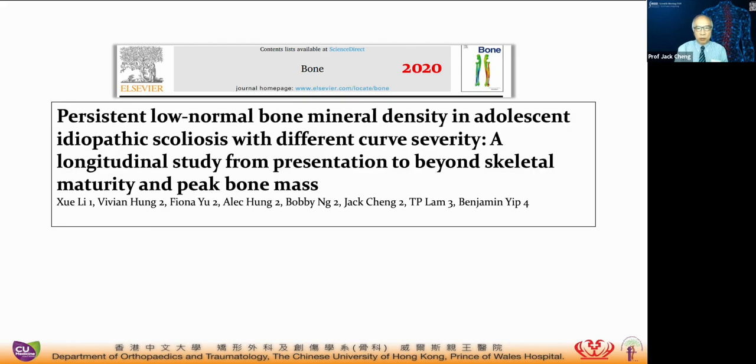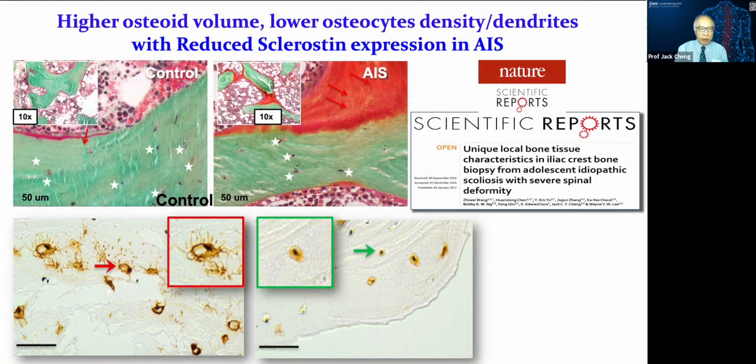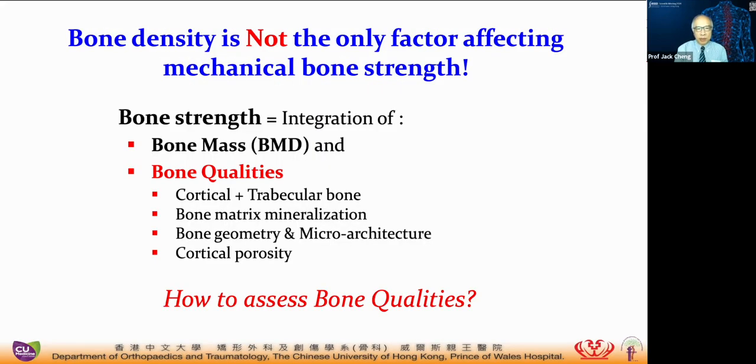Now, with the histological studies and histomorphometry of the biopsy specimens from the iliac crest of AIS patients undergoing surgery, it's very clear that we find an increased proportion of osteoids, a lesser number of osteocytes, and also reduced keratinocyte expression found in multiple specimens.